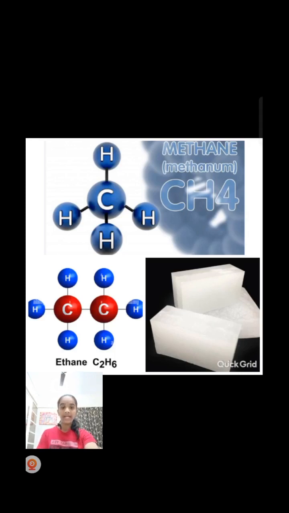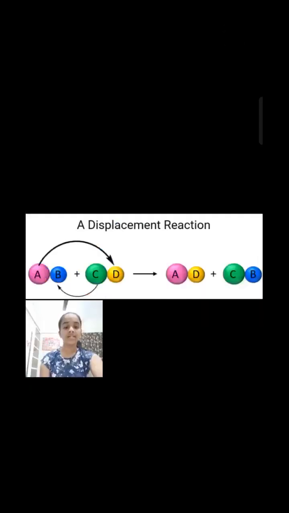Hydrogen element exists as a diatomic molecule H2, which is a gas. Since hydrogen is not available in its free state, it must be prepared from its compounds. Hydrogen can be obtained from these compounds by getting it displaced by more reactive metals.